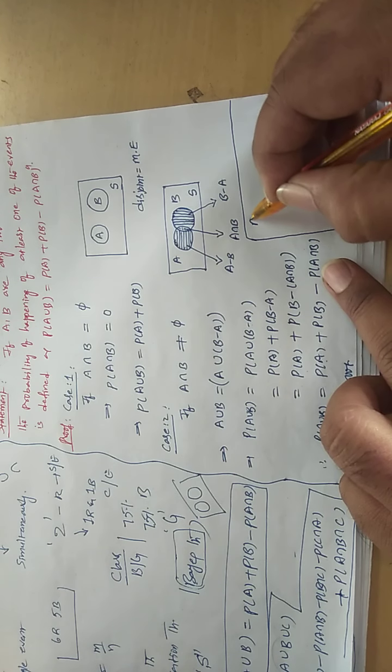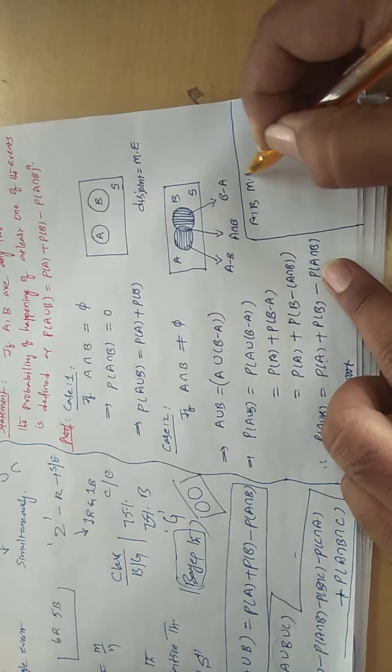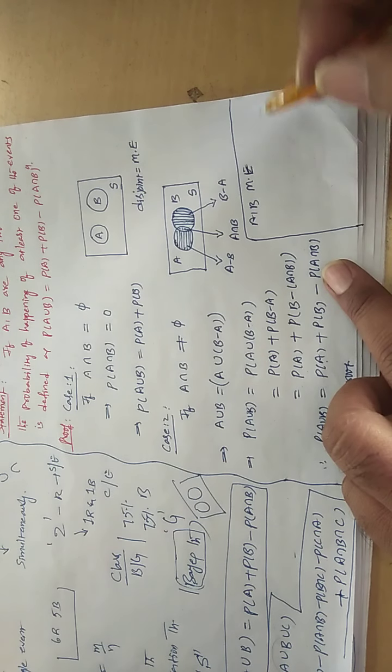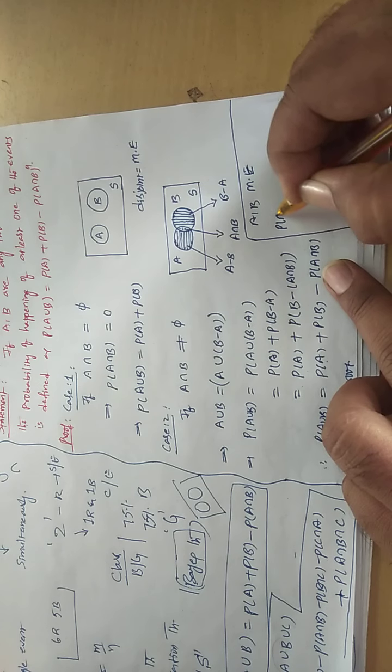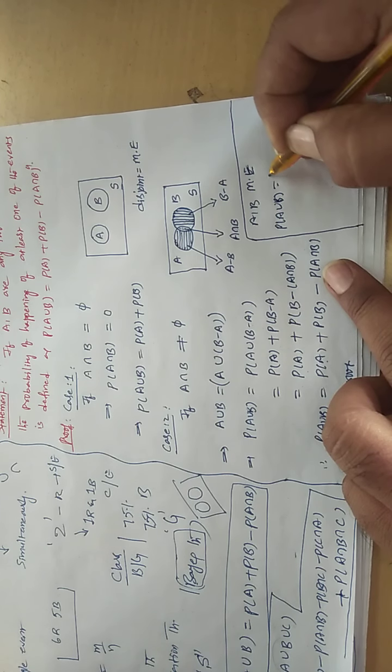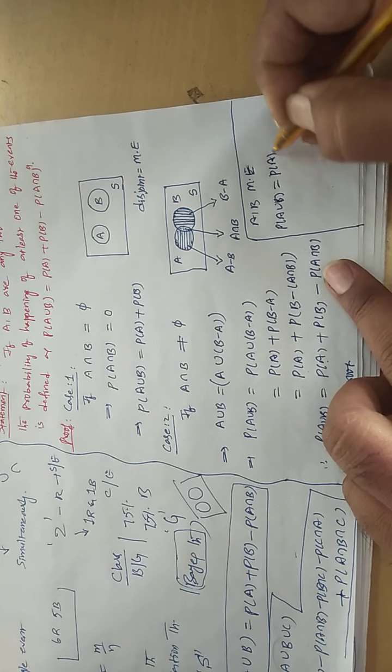When A, B are mutually exclusive to each other, then the probability of A union B is simply the sum of individual probabilities.